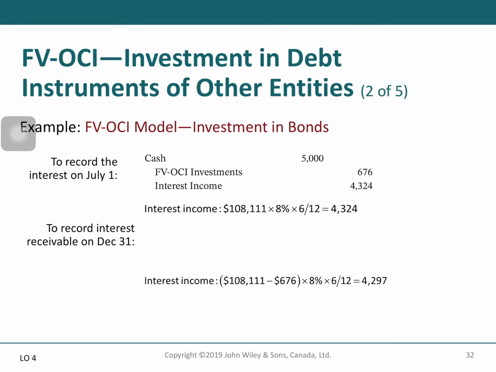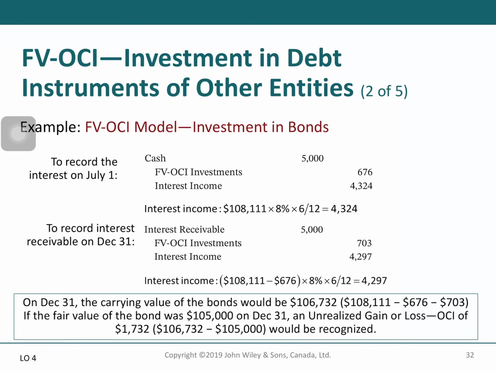And then next, to record the interest on July, you will record cash 5,000 and interest income 4,324, and then investment on the credit side for 676.